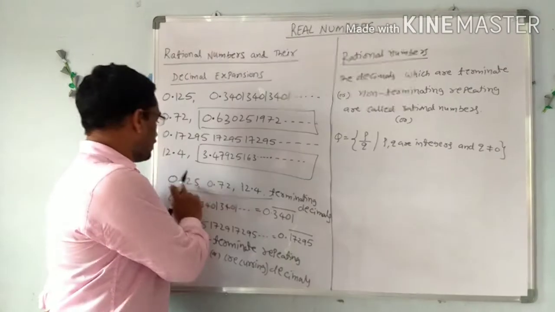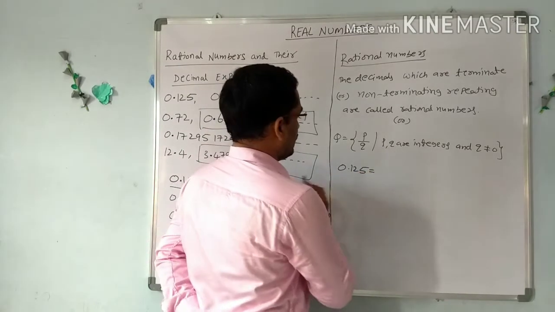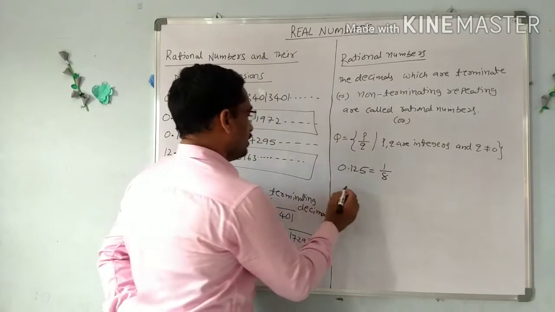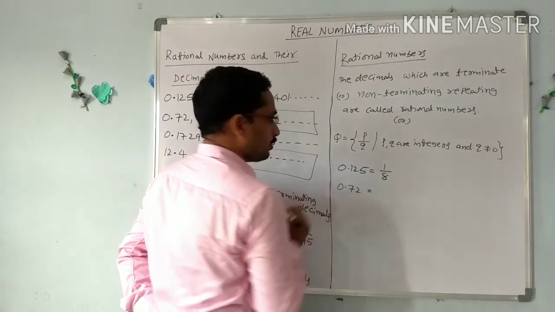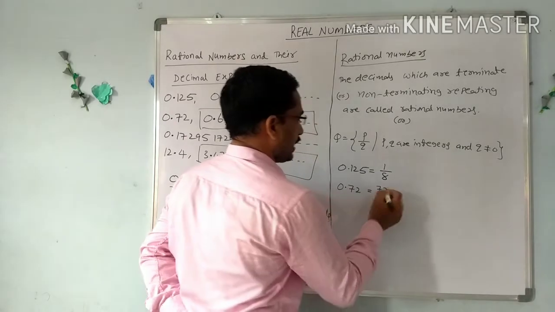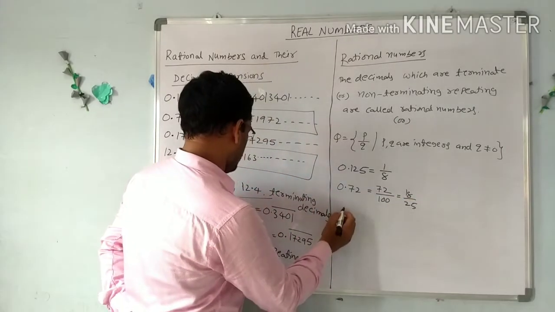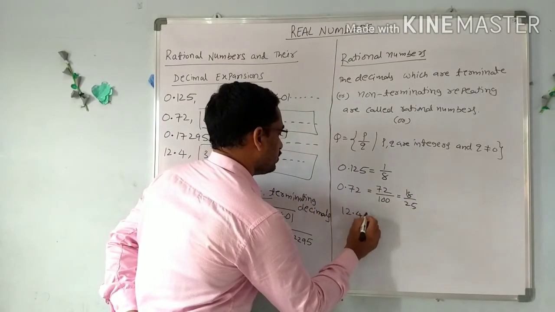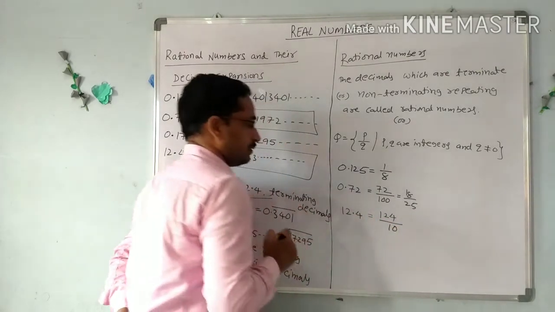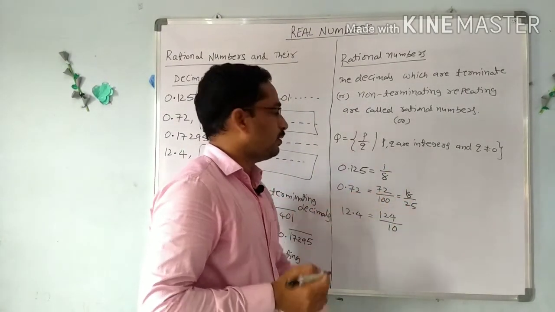If you see here, 0.125 we can write as 1 by 8. Next, 0.72 we can write as 72 by 100, or after cancelling we get 18 by 25. Next, 12.4 we can write as 124 by 10 in the p by q form. Now these are decimals, and we can express them in the form of p by q.